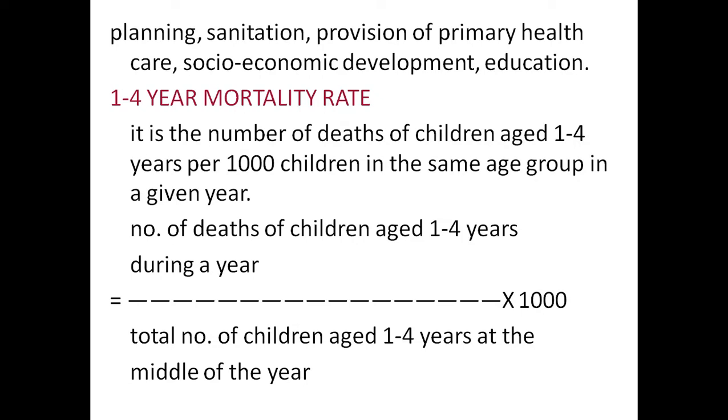And then the 1 to 4 year mortality rate. It is the number of deaths of the children aged between 1 to 4 years of age per thousand live children in the same age group in a given year. So here, the number of deaths of the children between 1 to 4 years of age by total number of children of the same 1 to 4 years, into 1,000. That is called the 1 to 4 year mortality rate.